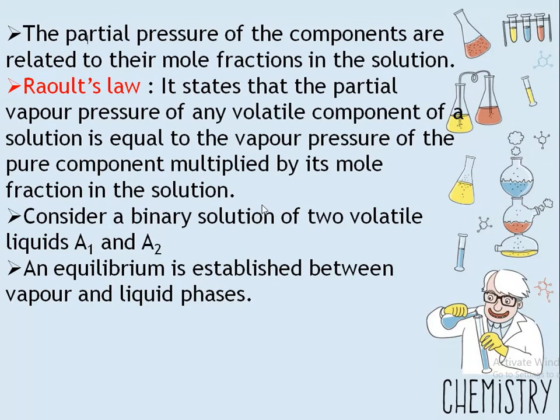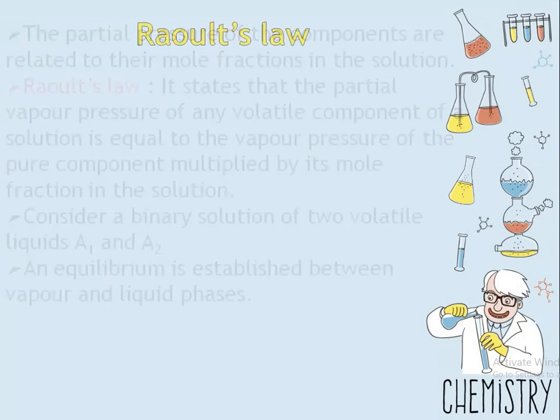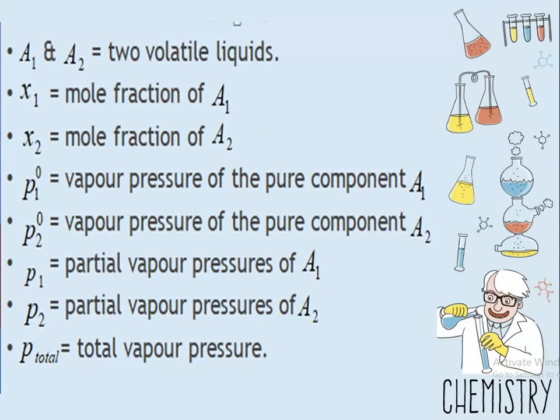So when we consider a binary solution of liquids A1 and A2 and equilibrium is established between them, Raoult's law applies. In Raoult's law, A1 and A2 are two volatile liquids, X1 is the mole fraction of A1 and X2 is the mole fraction of A2.